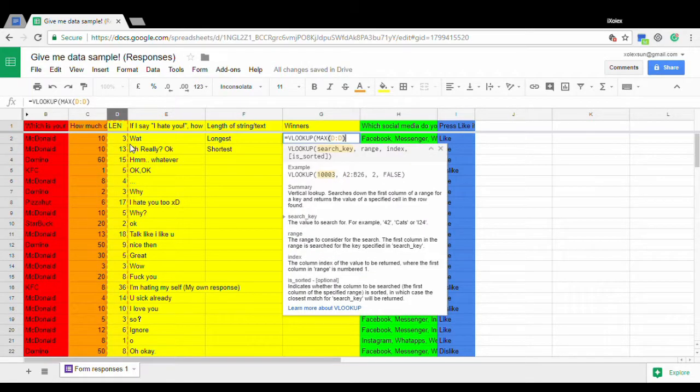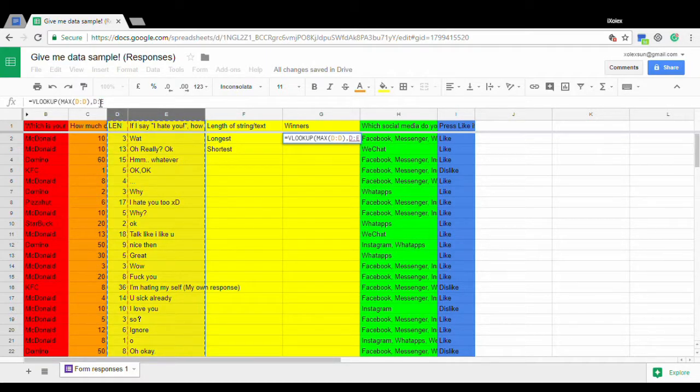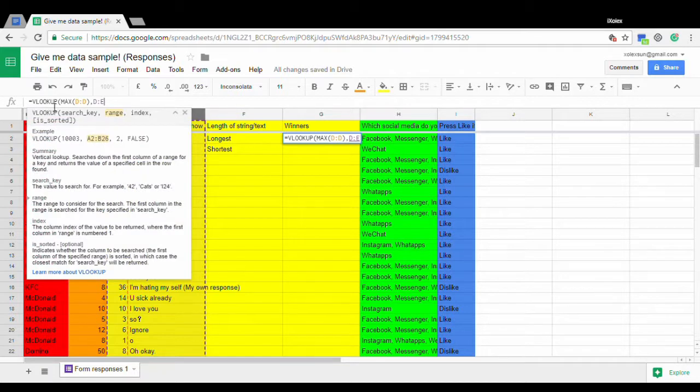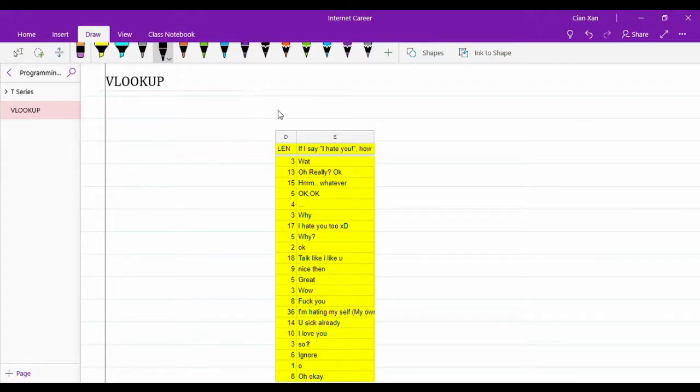I want to find the maximum value in this range. I use ed because I'm using the VLOOKUP, which will help me to return the thing that I want. That is not how it works. It works like this. VLOOKUP will search the first column, which is the D, because I marked the range as D to E. So D will be the first column and E will be the second column.